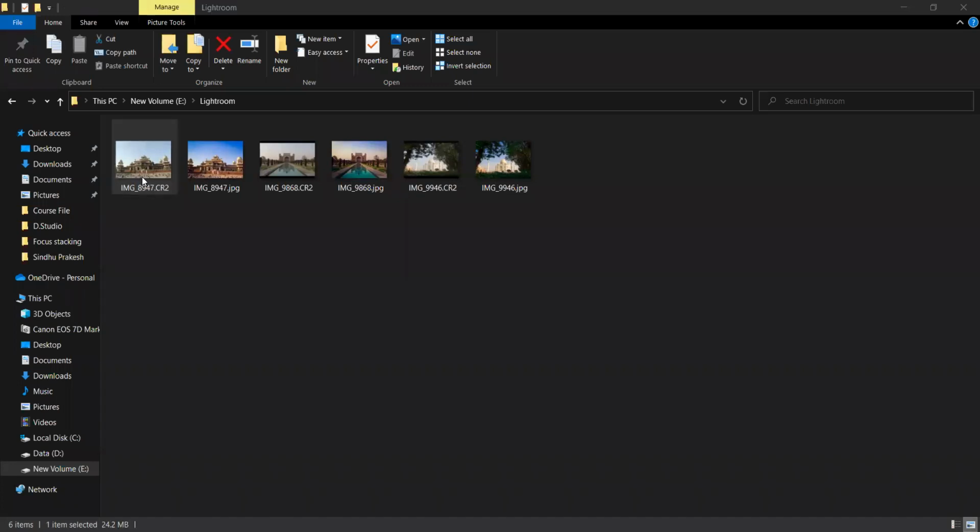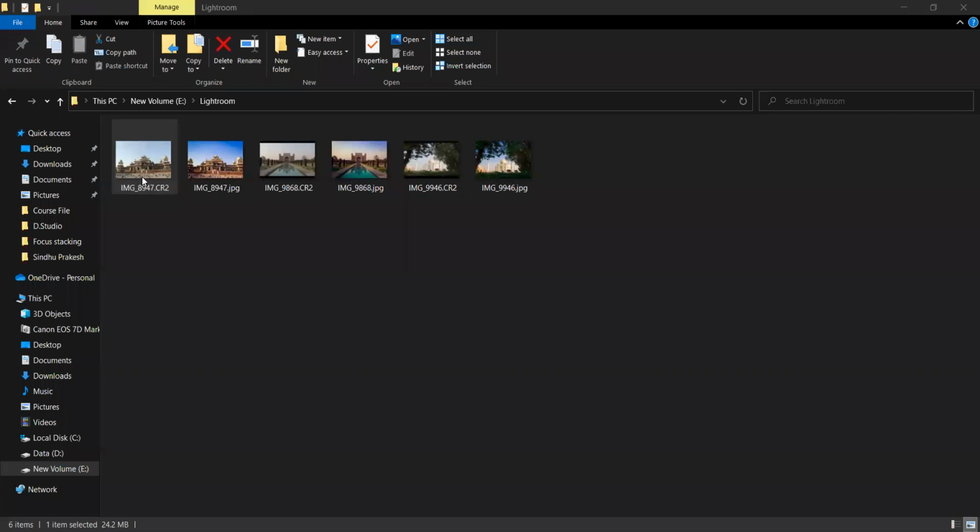Okay, so if you want to see the edited image, you can see it now. I have exported the images. So these are the images we used for editing today. This is the original image and this is the edited image.